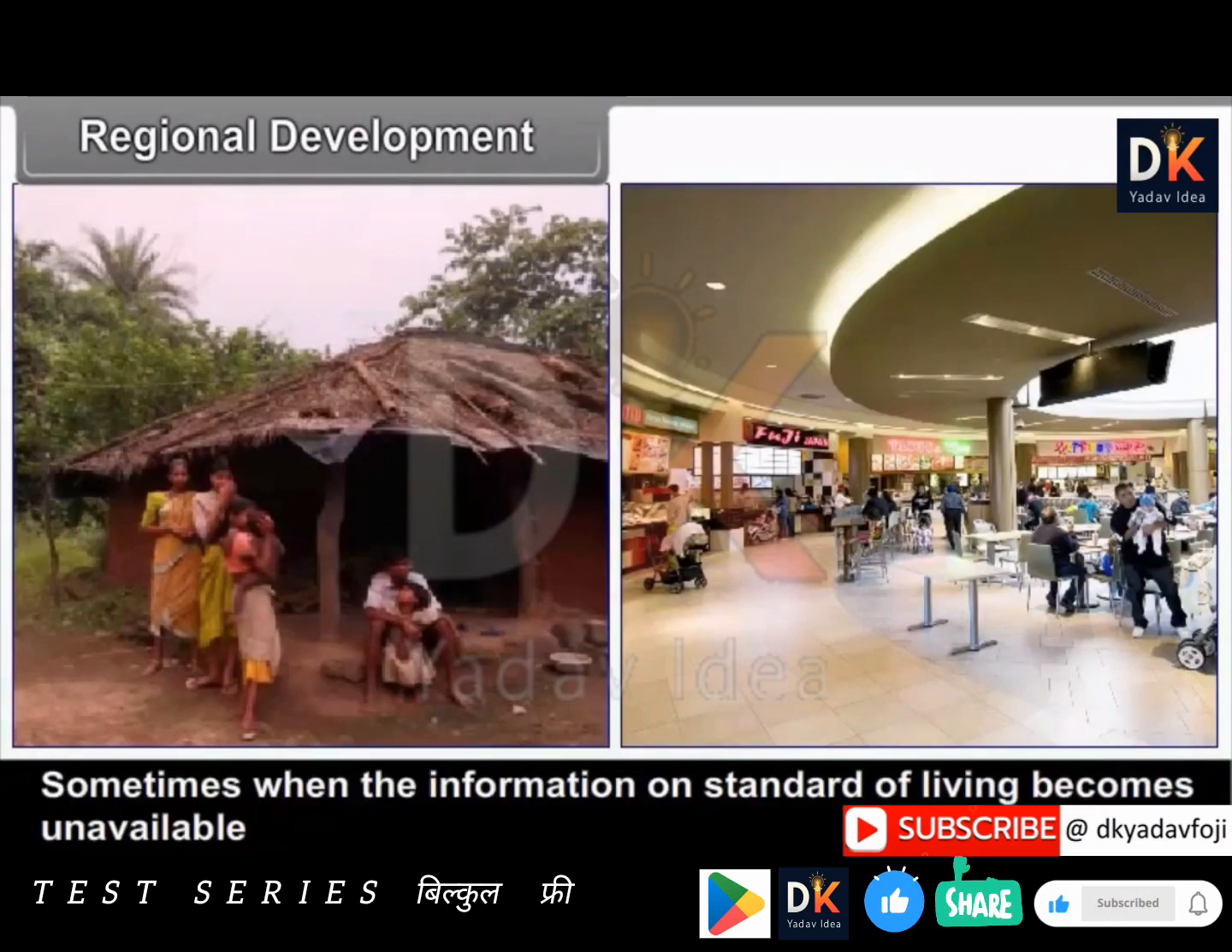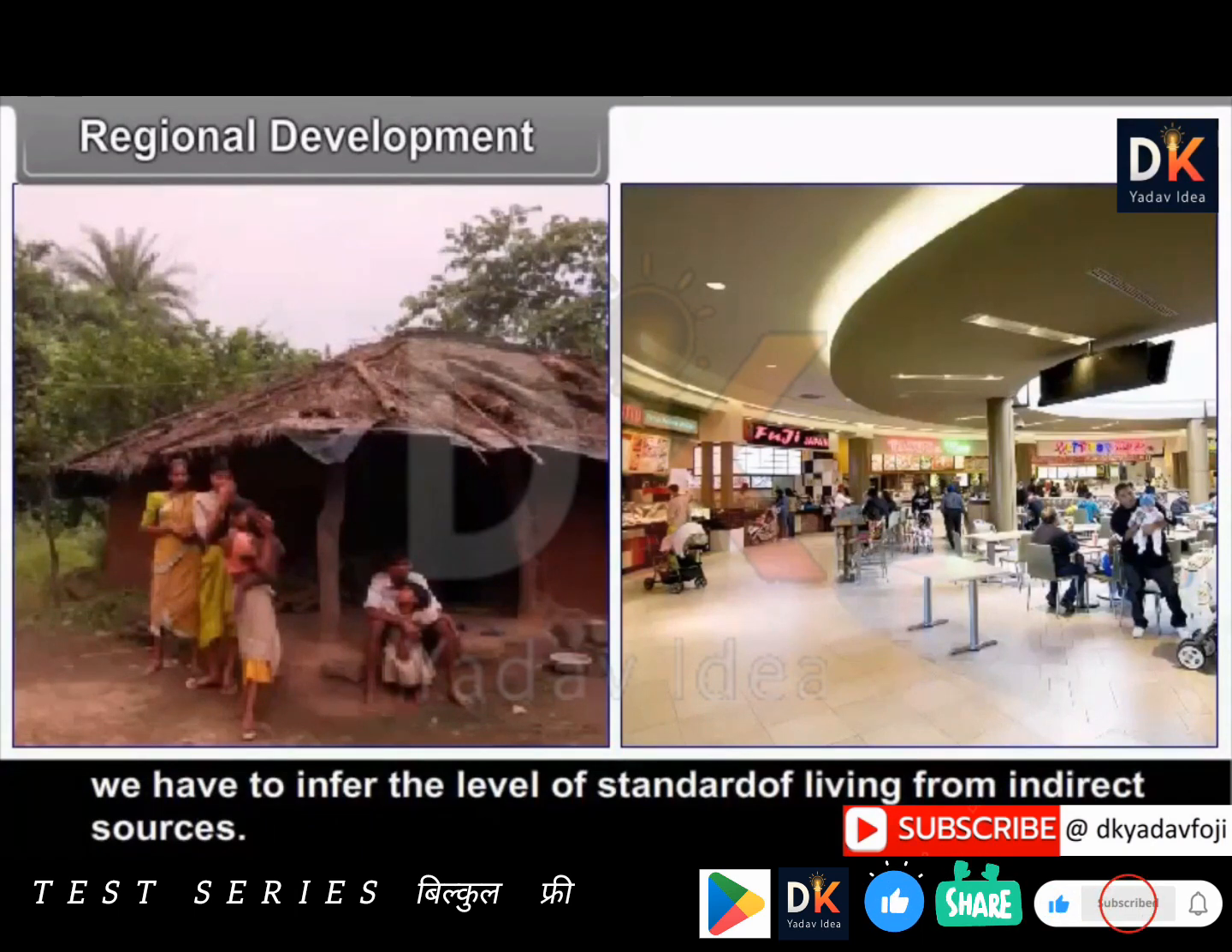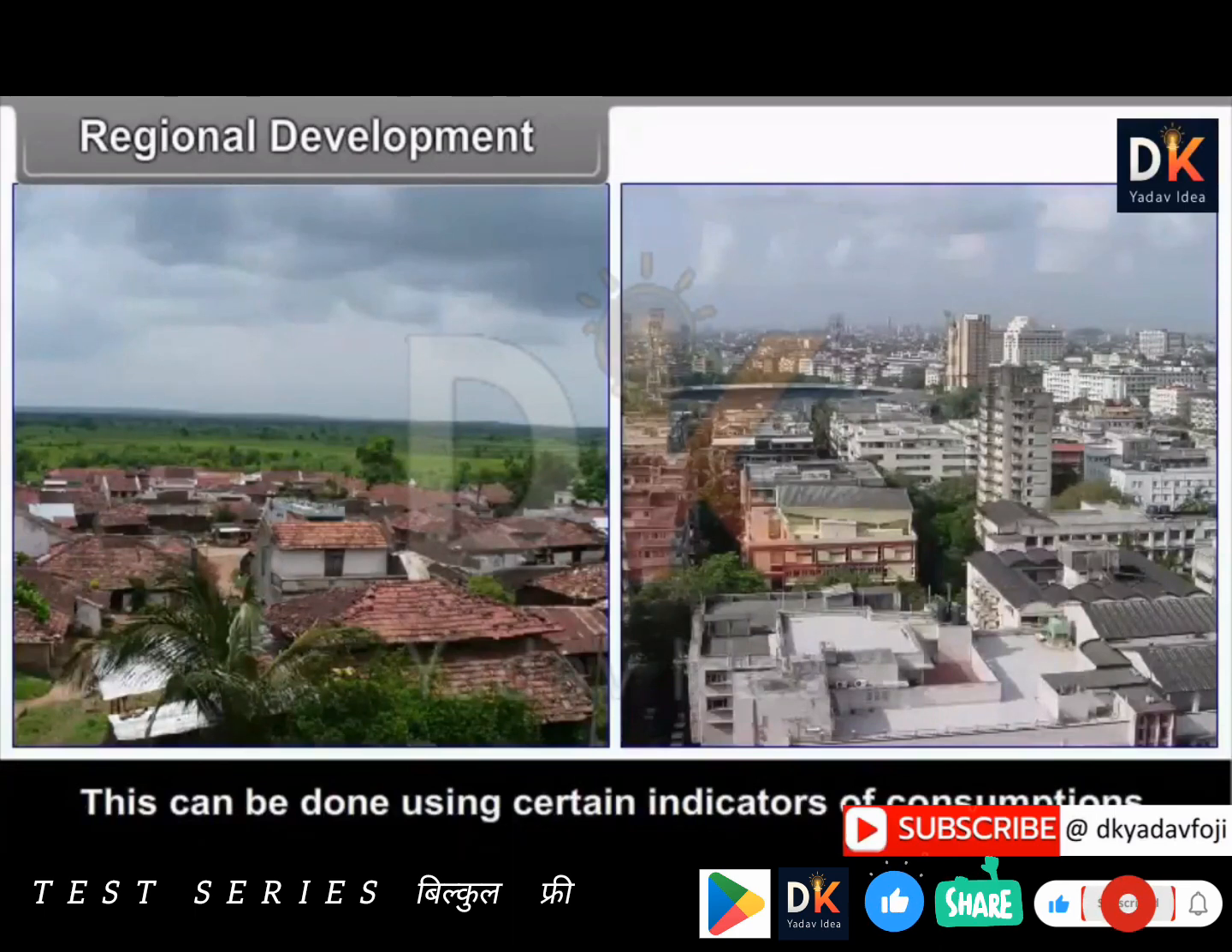Sometimes, when the information on standard of living is unavailable, we have to infer the level of standard of living from indirect sources. This can be done using certain indicators of consumption.